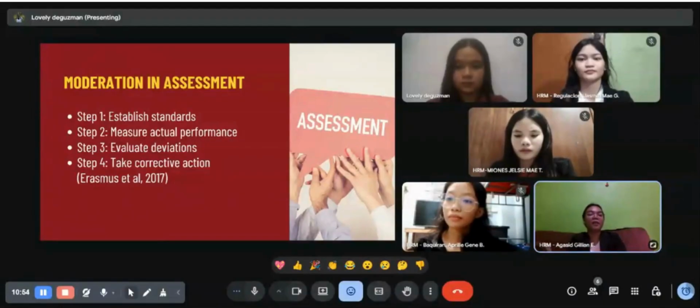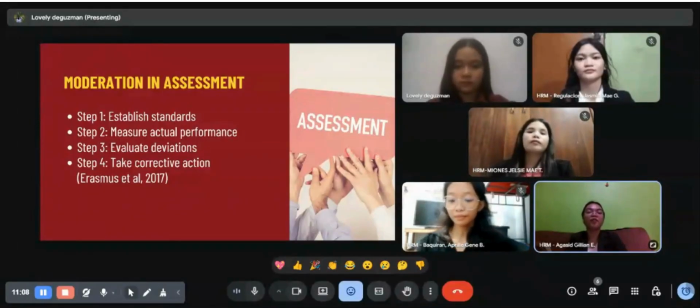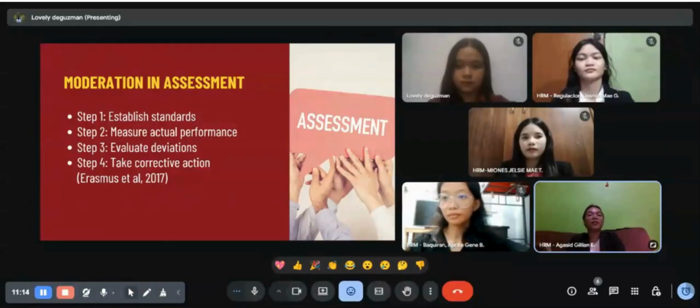And last step is the step four. We need to take corrective action. So, according again to Erasmus 2017, this means applying solutions to fix the gaps and errors that were found. The purpose is to improve the quality of future assessment and ensure that the results are fair and consistent.